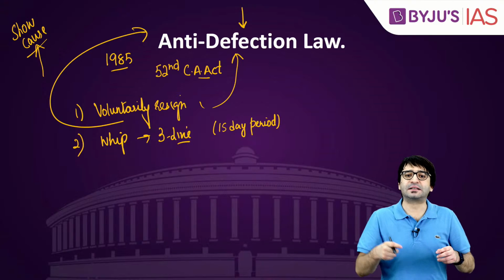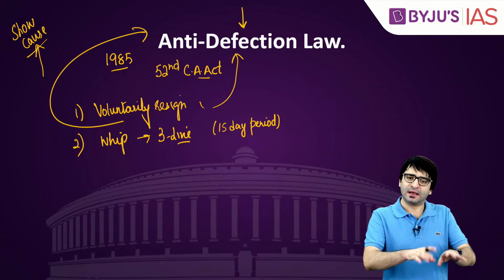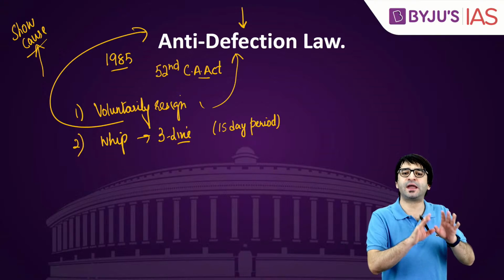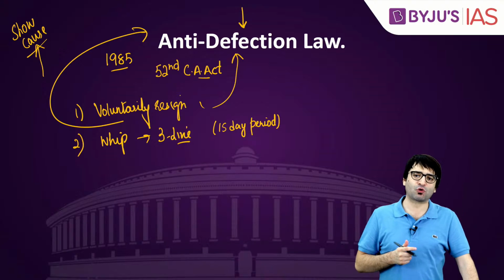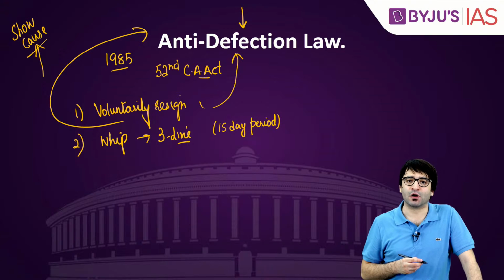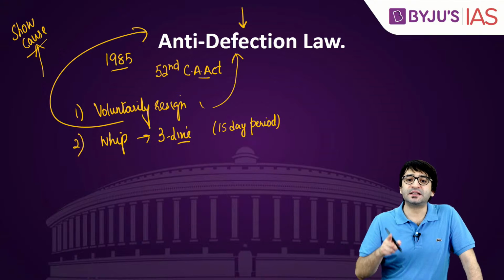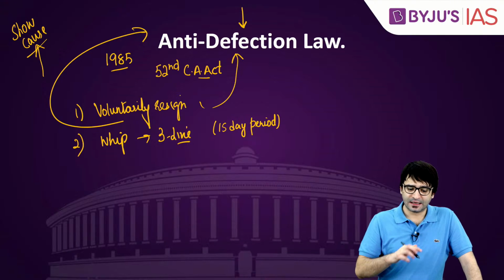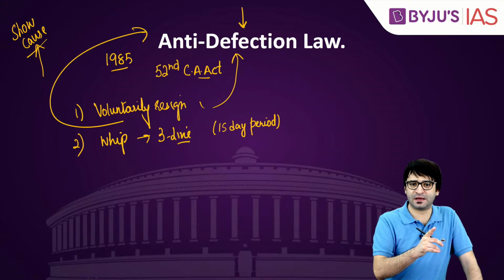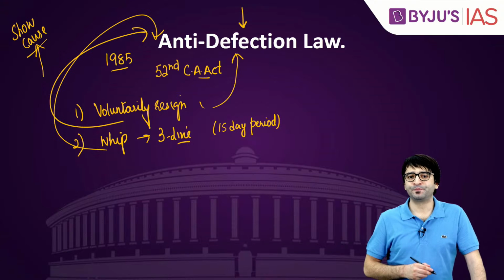If my political party condones my action, saying he has violated our whip but don't take action against him, I am saved and will not be disqualified. If you violate a 3-line whip and your party does not condone your action within 15 days, after the expiry of the 15-day period, you will be disqualified under anti-defection law.